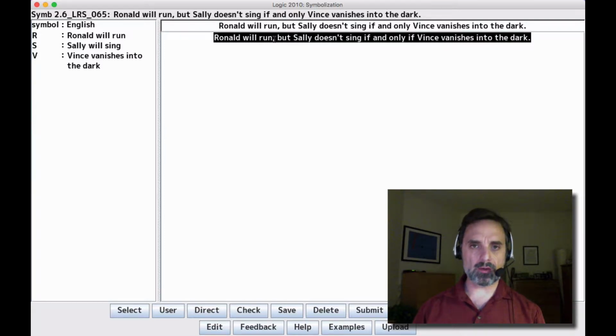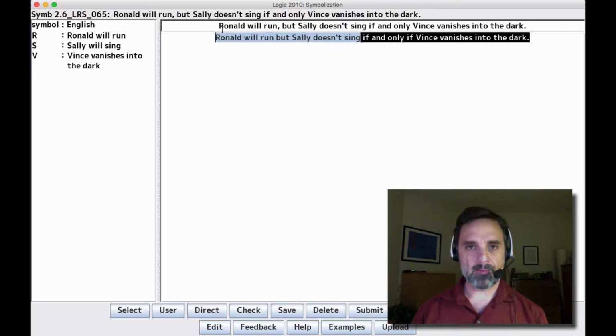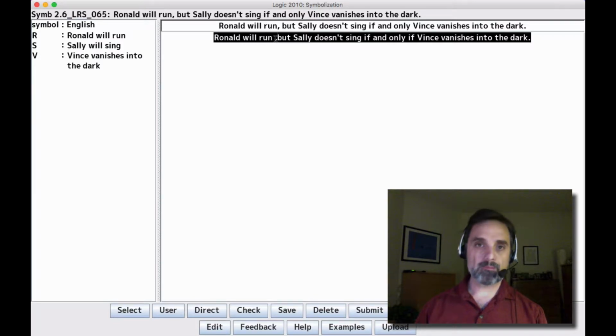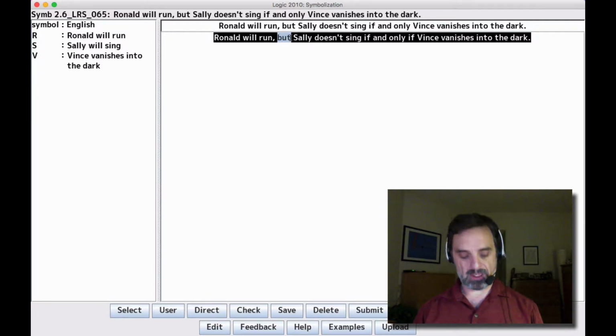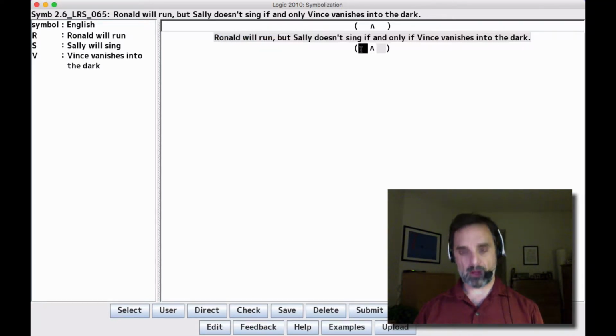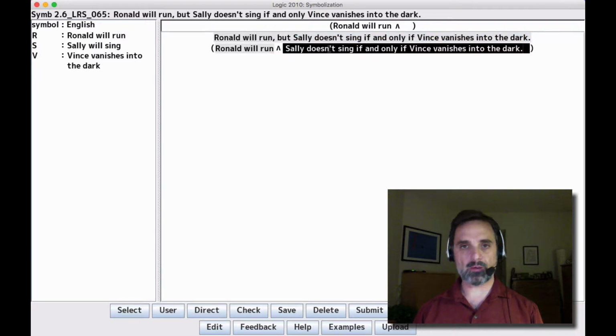Without the comma, we could also break it at the if and only if in the middle. Then Ronald will run, but Sally doesn't sing would be one side of the biconditional, and Vince vanishes into the dark would be the other side. So either the but or the if and only if could be the main connective, but the comma tells us that the sentence breaks here, making this a but sentence. And but is symbolized as and, so this is an and sentence. We'll put Ronald will run on the left, and Sally doesn't sing if and only if Vince vanishes into the dark on the right.